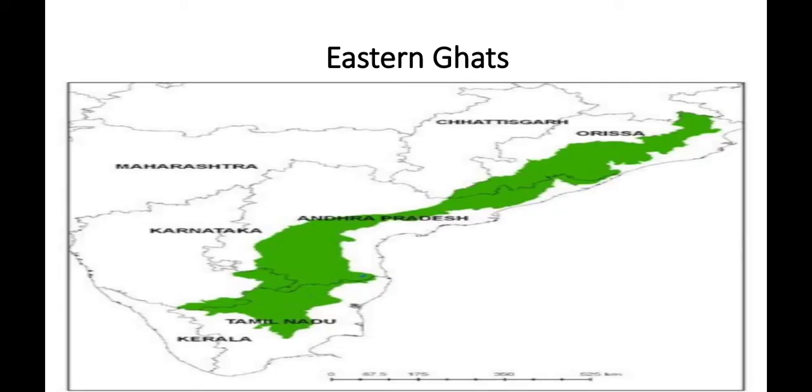Okay, next one is the Eastern Ghats. The Eastern Ghats are smaller hill ranges, unlike the Western Ghats. You can observe here that these are smaller hill ranges, not similar to the Western Ghats, and it is not a continuous range. The Western Ghats are higher than the Eastern Ghats.